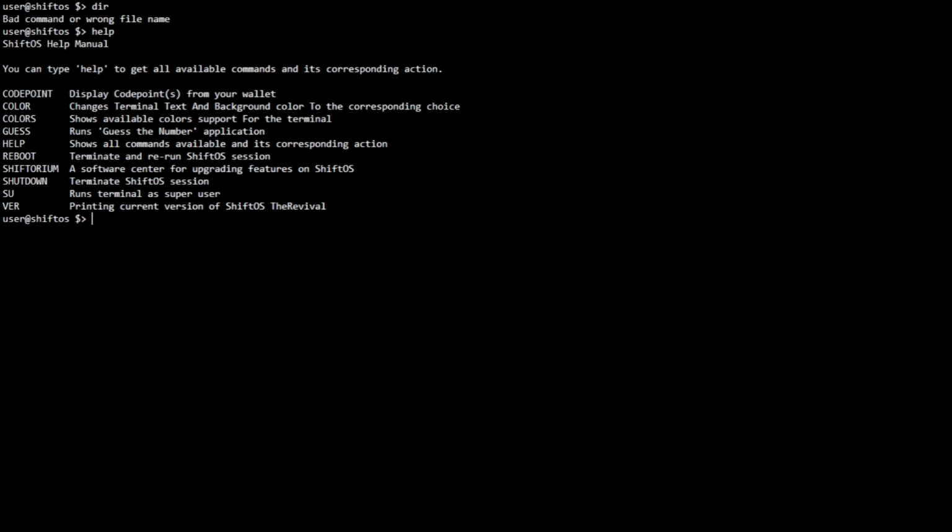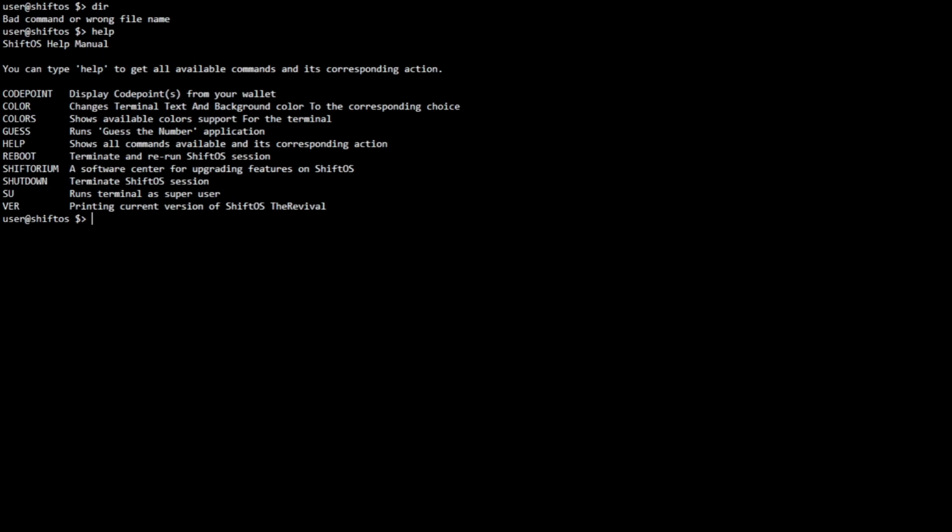In order to know how many code points you have, what is a code point? A code point is a currency in ShiftOS that you can get by playing certain games or doing certain tasks in ShiftOS, and then you get code points to be exchanged for an upgrade of features such as clearing the screen, showing the manual of each command, support for the read and write system, writing a text file within TextPad, and so on.